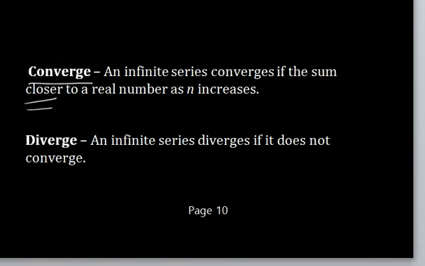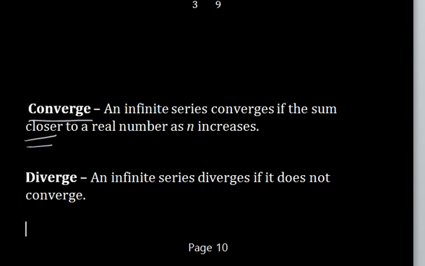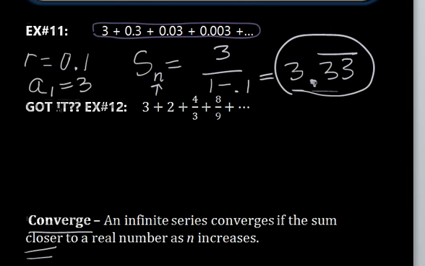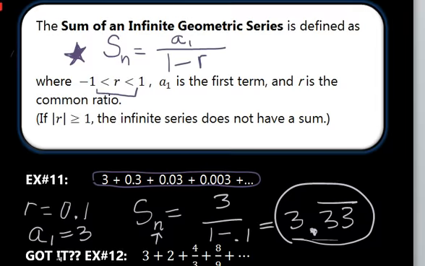But if we had a very large common ratio that was greater than 1, it will just infinitely grow, and we call that divergence, or it diverges. It doesn't converge. We can diverge towards infinity or negative infinity, or it cannot reach any number at all. So this concludes the geometric series video.